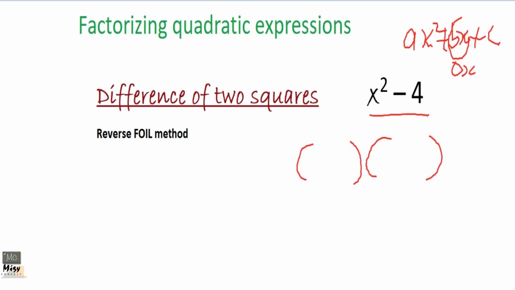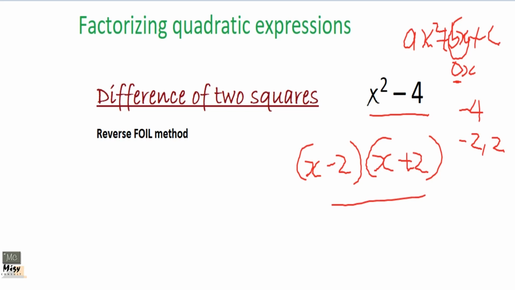We know that x squared will be the first terms multiplying to give you the x squared. Then the second, as we were told, is the last term, which is negative 4. For negative 4, we find two factors that when we add, we get the middle term, which is b. B is 0, so we'll be getting negative 2 and 2. So we just put negative 2 and 2. That is it. x minus 2, x plus 2. So that is difference of two squares.